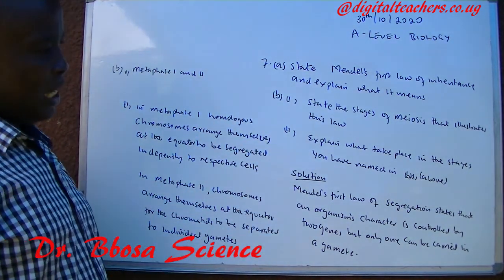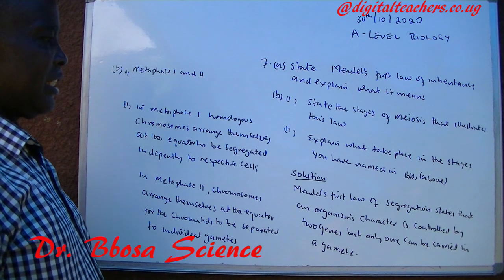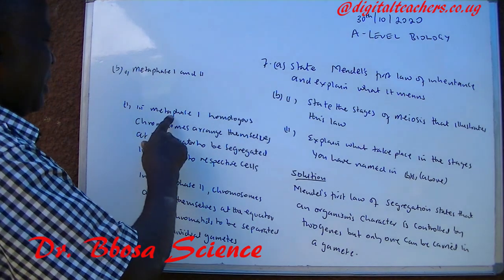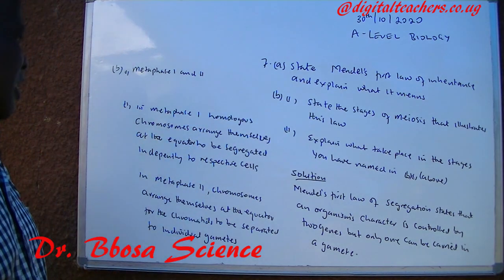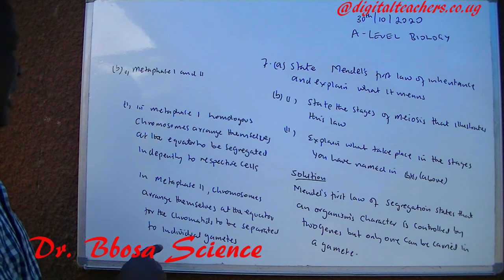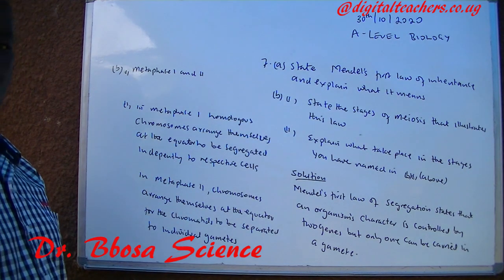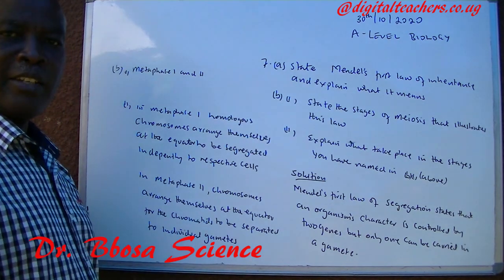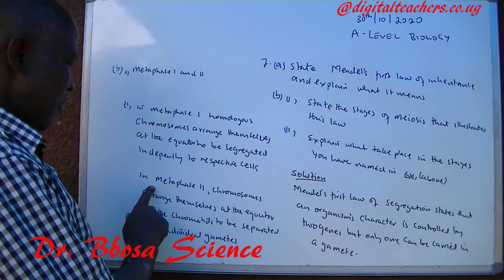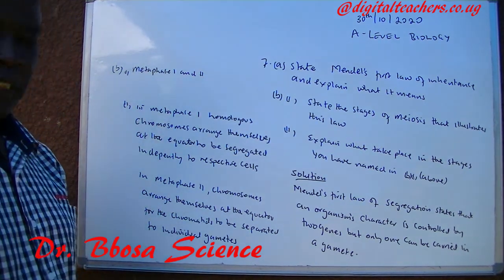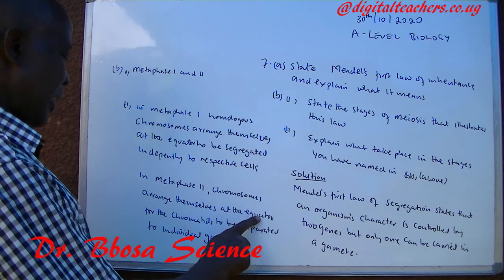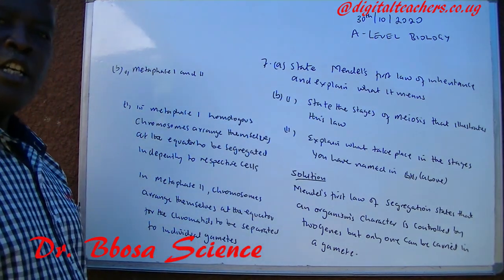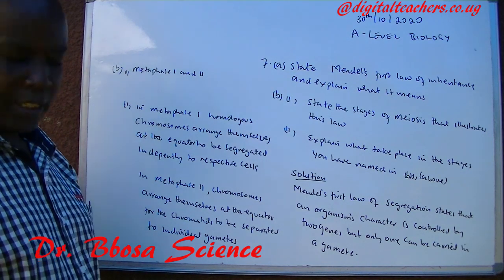2, explain what takes place in the stages you have named in B1 above. In metaphase 1, homologous chromosomes arrange themselves at the equator to be segregated independently to respective cells. In metaphase 2, chromosomes arrange themselves at the equator for the chromatids to be separated to individual gametes.